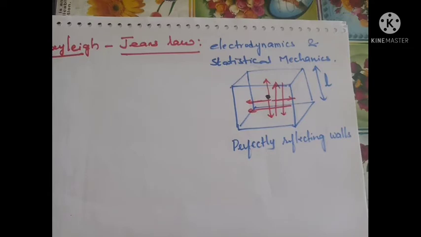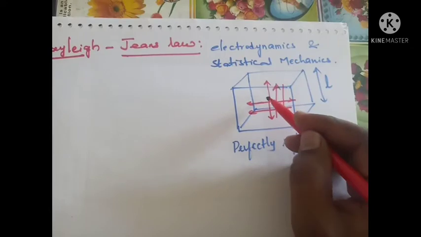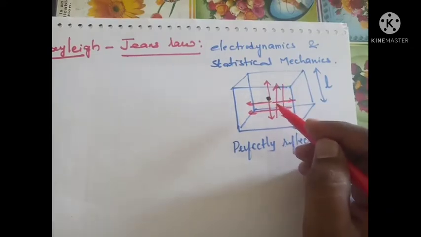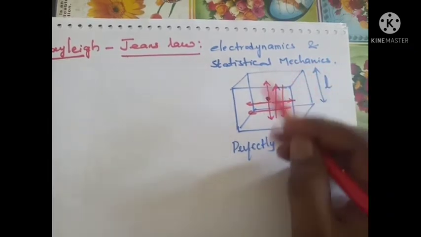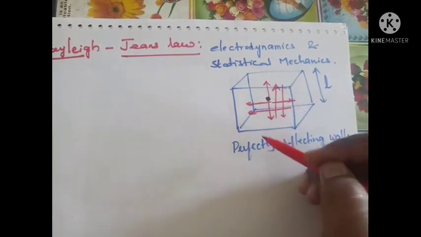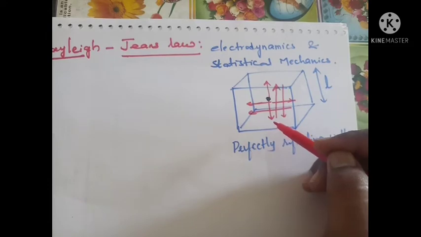Now see what happened. According to electromagnetic theory, the radiation consists of a number of waves which travel in all possible directions. The radiation emitted by this black body moves in different directions within the enclosure, in the form of waves.